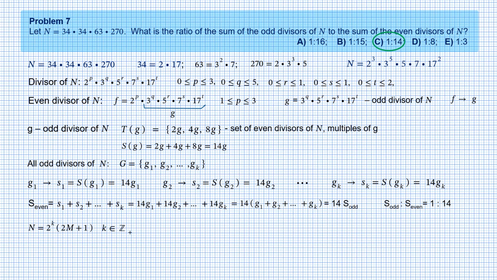The result can be extended to any even number represented as 2 to the power of k times an odd number. In this case, all the even factors corresponding to a particular odd factor g form a geometric progression. And the sum can be calculated using the well-known formula for the sum of the members of a geometric progression. So we get S of g equals 2 times 2 to the power of n minus 1 times g. Therefore, the ratio of sums is 1 to 2 times 2 to the power of n minus 1. The problem was enjoyable after all.